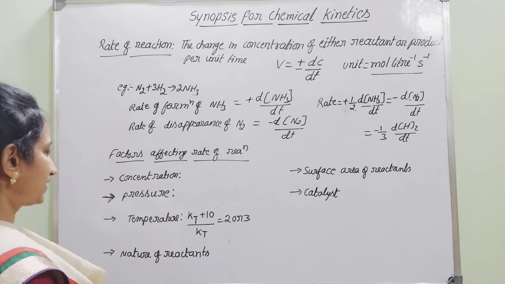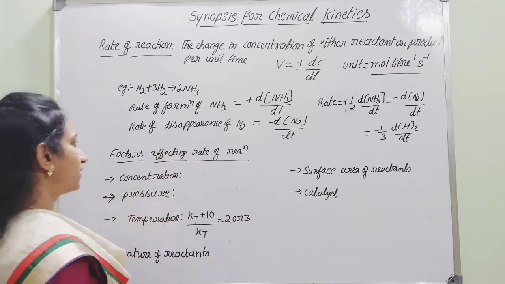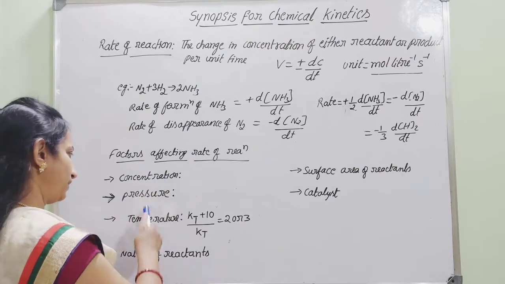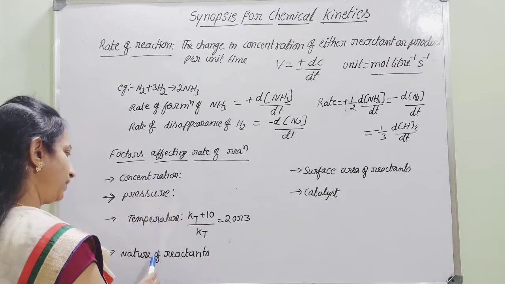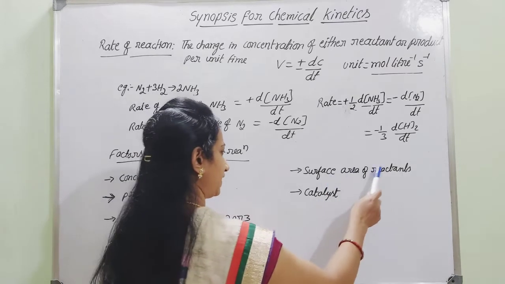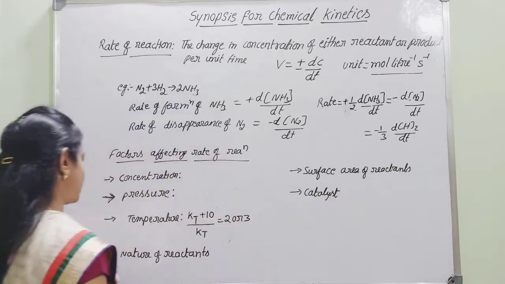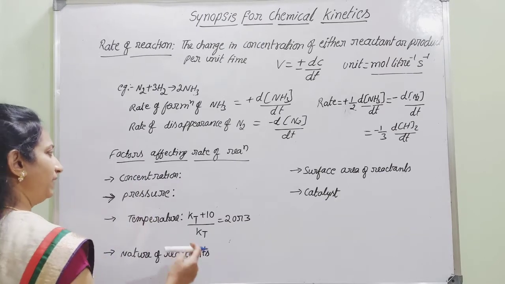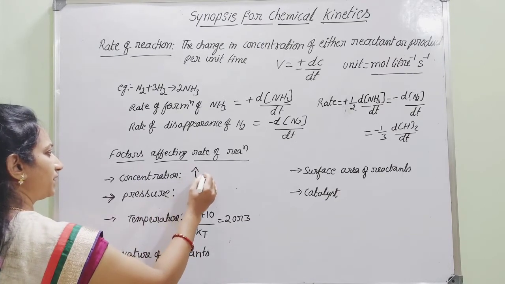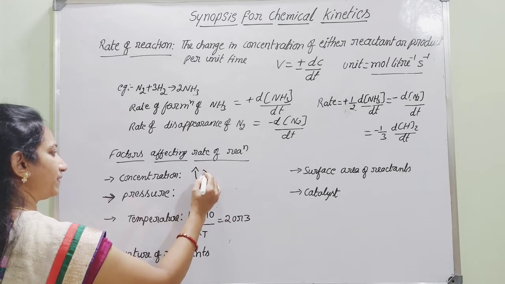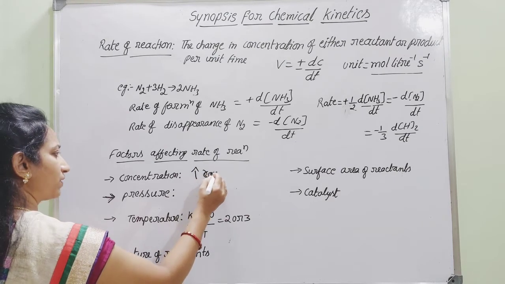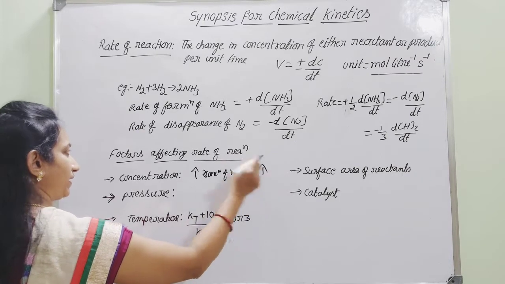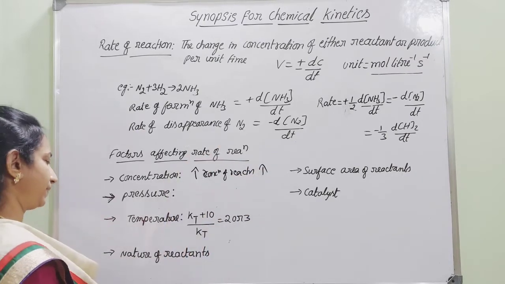And next, which are those factors which affect the rate of reaction? Concentration, pressure, temperature, nature of reactants, surface area of reactants, and catalyst. Very first, concentration: with the increase in the concentration of reactants, there will be increase in the rate of reaction.